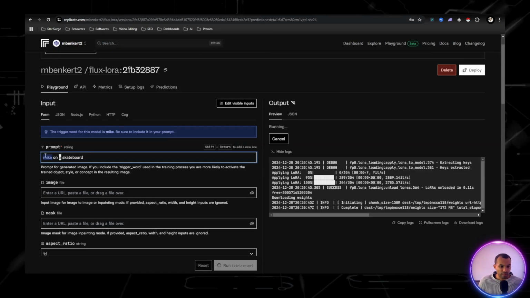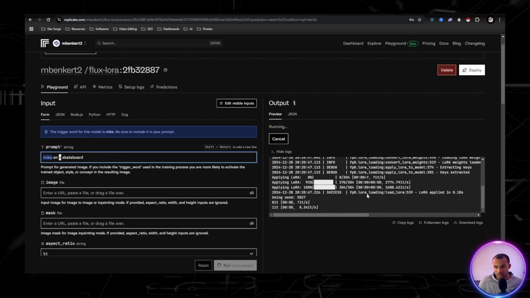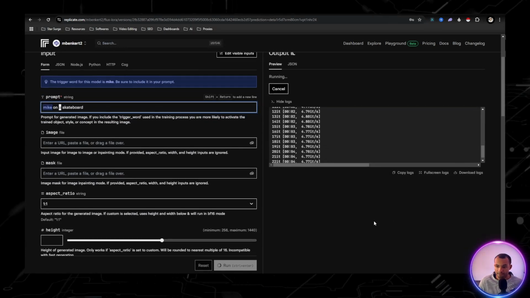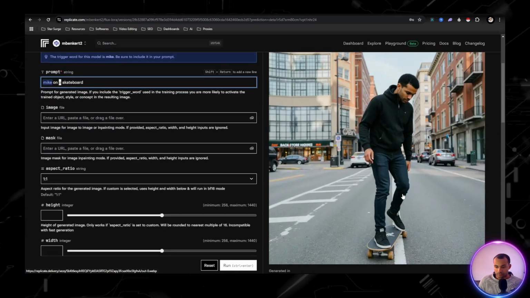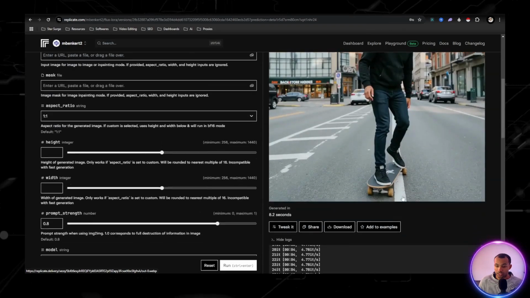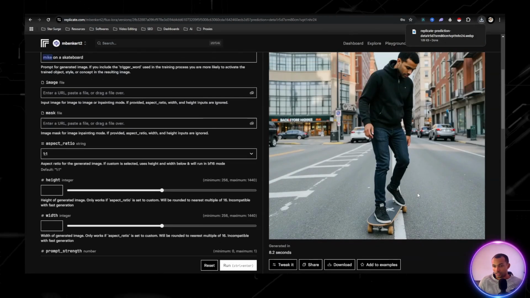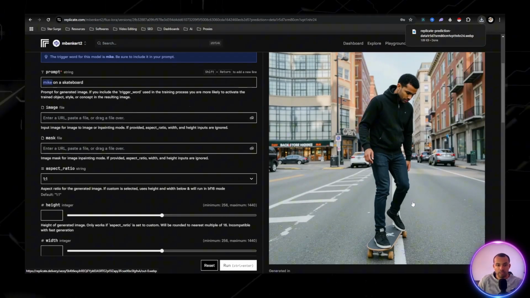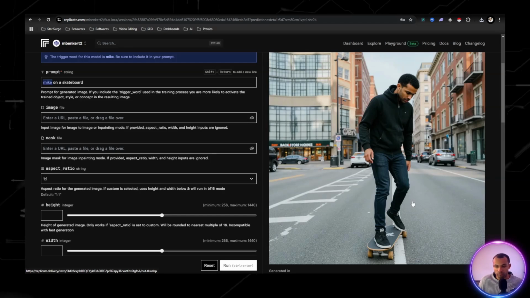Why is it highlighted? So it should generate a picture of me on a skateboard. That's pretty good. So what I would do is I would take videos like this, put them in the Gen 3, make a long form video out of it.